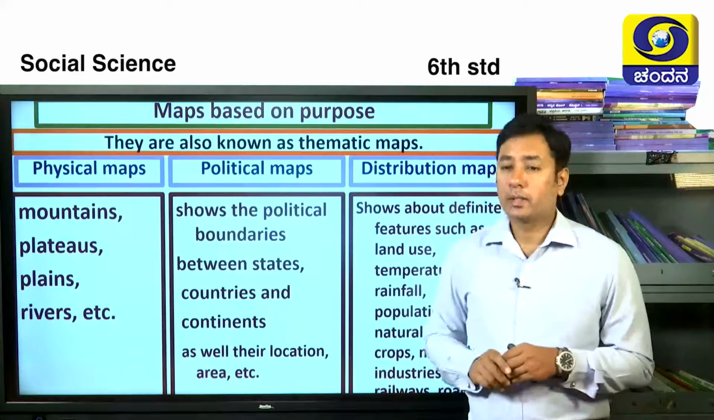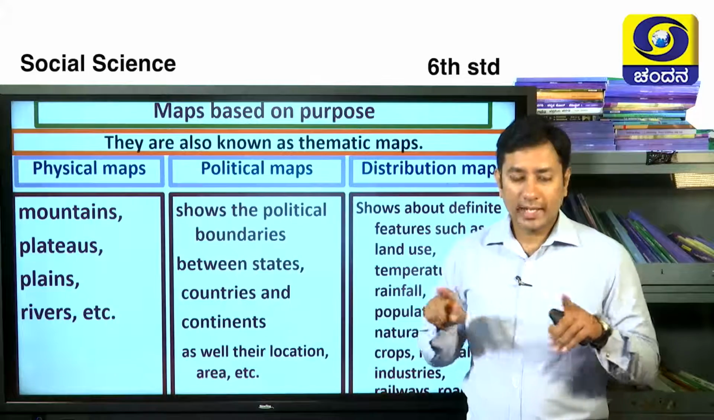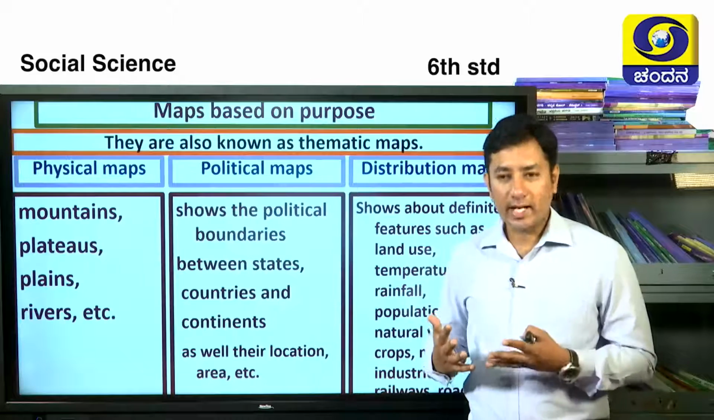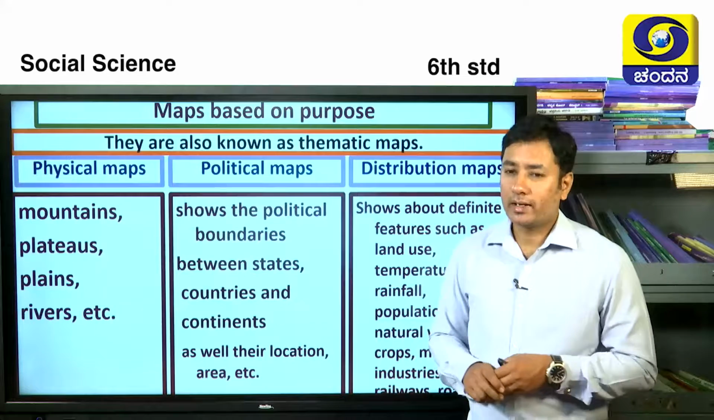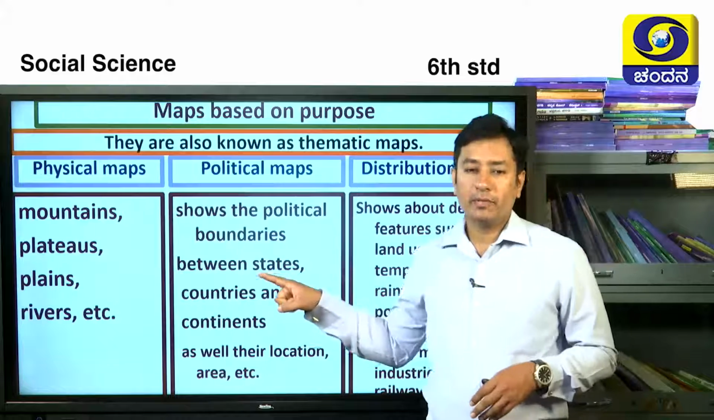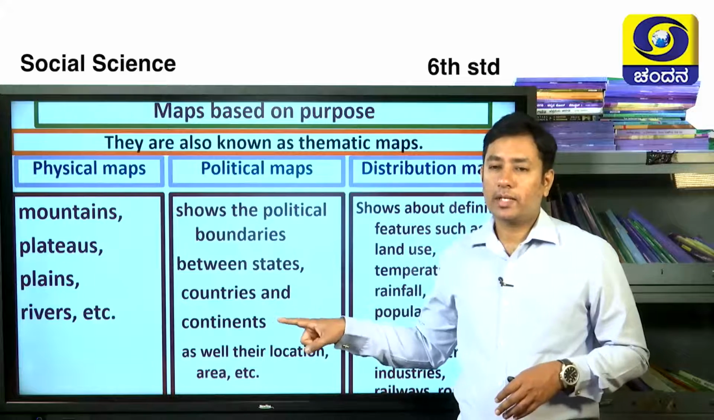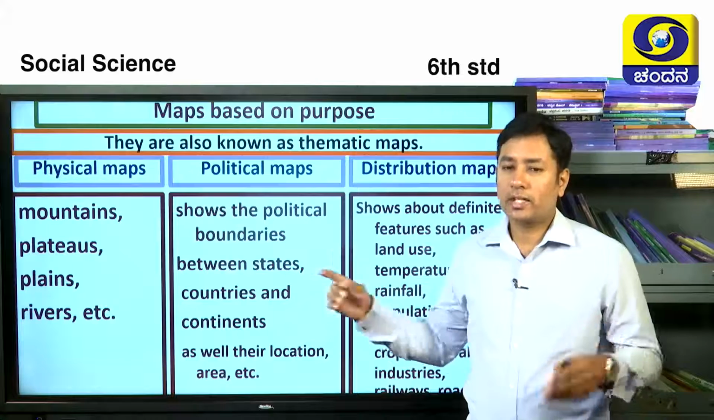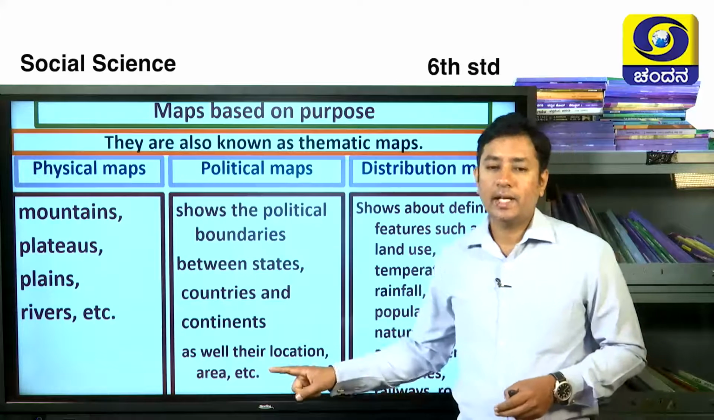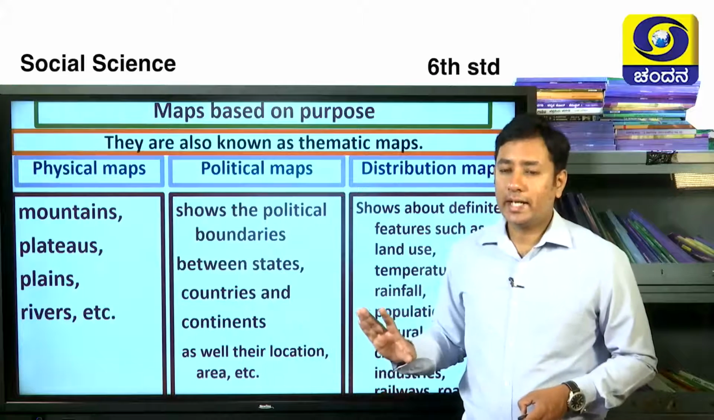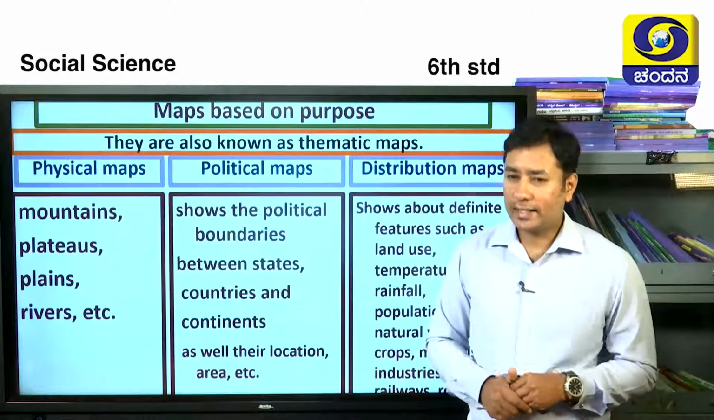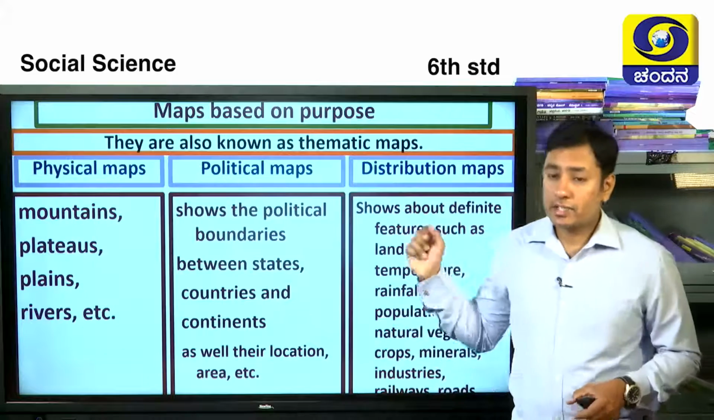It shows the political boundaries. What is the area of Bangalore? What is the area of Karnataka? What is the area of India? Such kinds of boundaries we can learn over here. Between the states, countries and continents, the border and the line which separates the nations and continents, all that we can learn here, as well as their location, area and amount of area occupied, all that we can learn easily. Next, distribution maps.